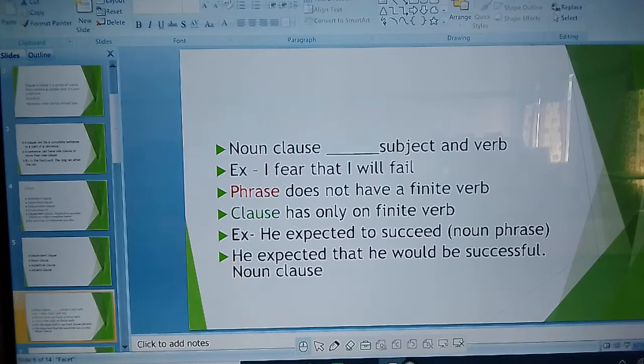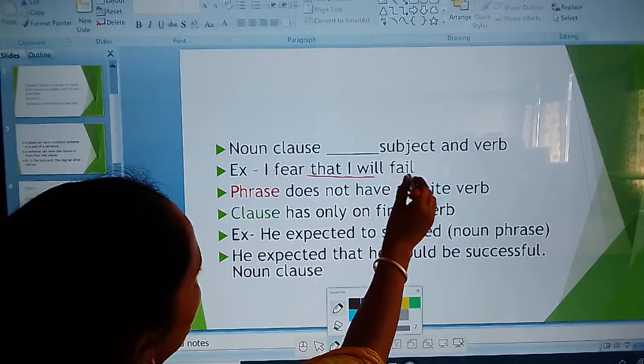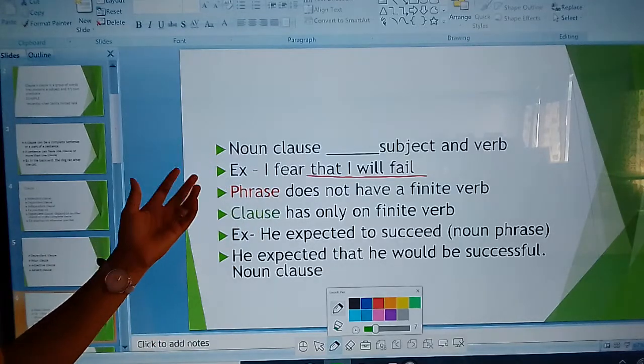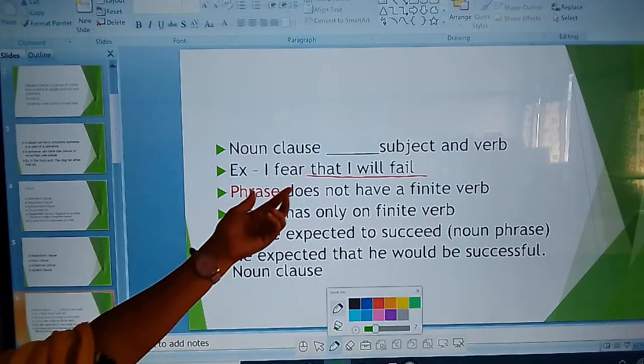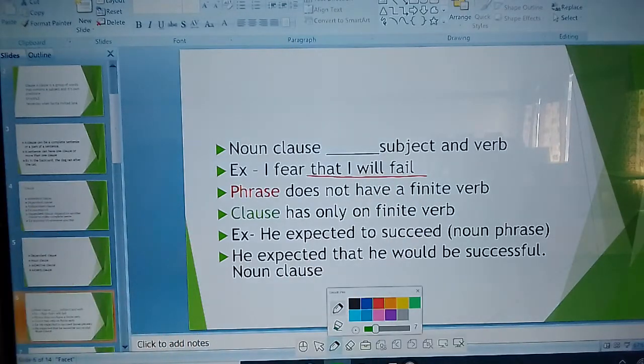Noun clause: it works as a subject and as a verb. In this sentence, "I fear that I will fail," your noun clause is here. "I fear" also makes a sense, and now "that I will fail" is your noun clause.